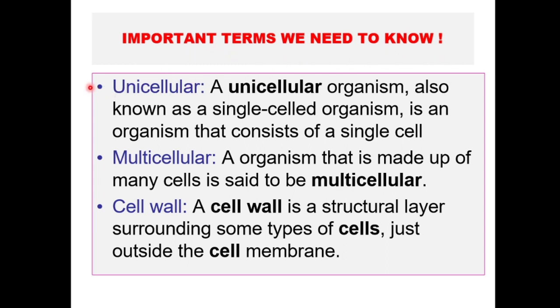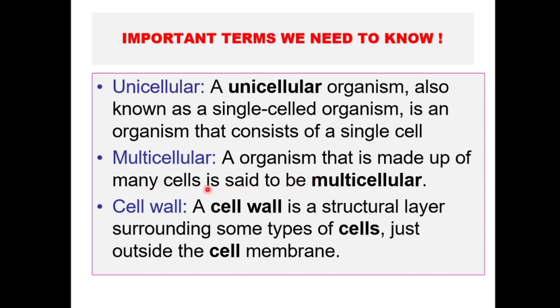First important term is unicellular. This also you have studied in previous chapters. Uni means single or one, right? So unicellular organisms means those organisms which are made up of only one cell, only a single cell. Same as that, multicellular. If uni means one, multi means many. So multicellular means those organisms which consist of more than one cell, or many cells.